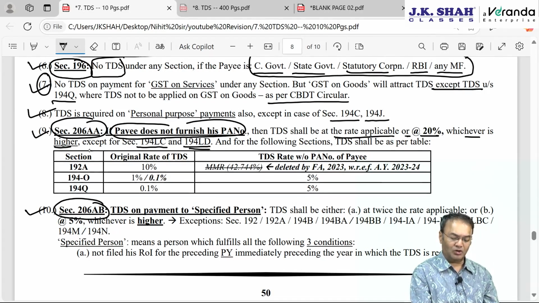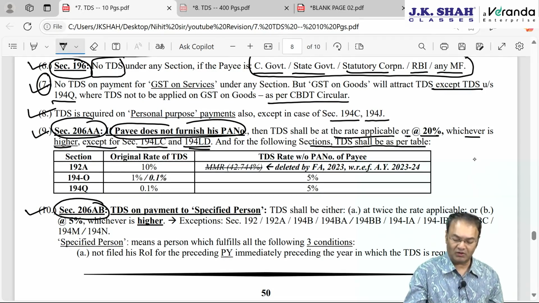Okay. Now, not only except for 194LC and LD, but even for the following sections also, TDS will be as per the following table. Normally what will happen? Rate applicable or 20%, whichever is higher. Agreed.